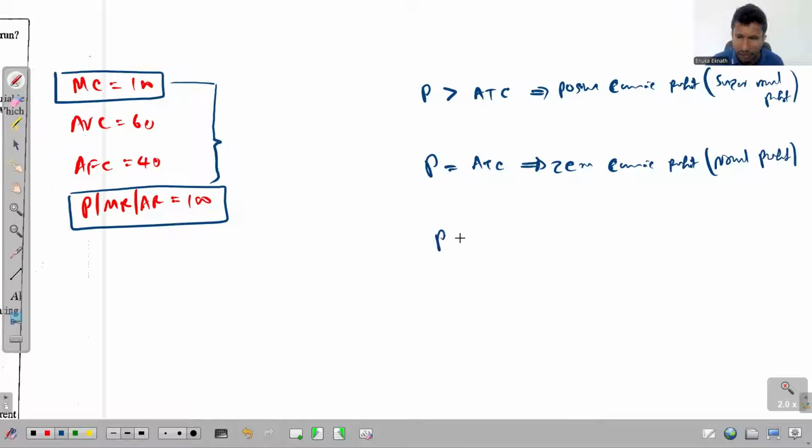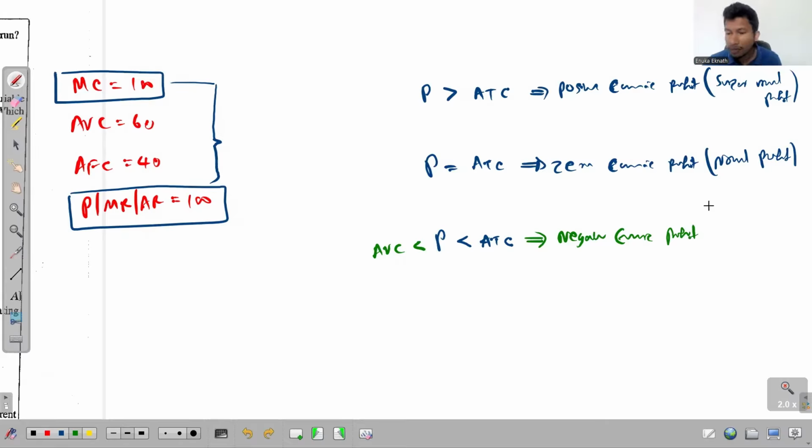And if P is lower than ATC, and to make this more precise, the price has to be greater than AVC and lower than ATC. Now the firm is earning negative economic profit, but still they must be engaging in production because they are receiving a price higher than their average variable cost, so they can still cover at least a part of their fixed cost with this price.